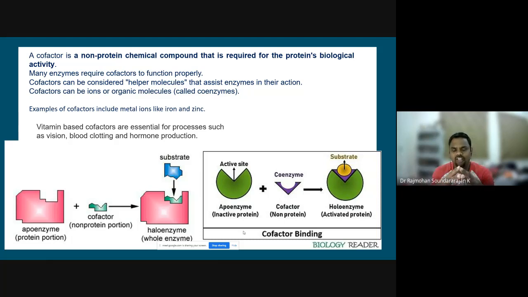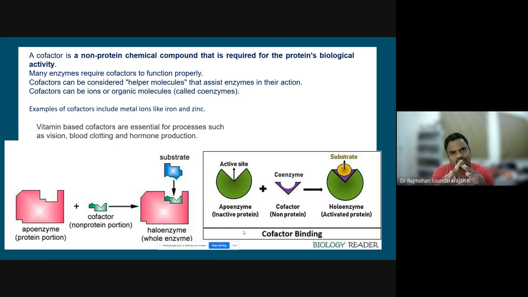So in that way, even though enzymes are protein in nature, they require some additional non-protein chemical compounds which will enhance the activity of these enzymes. Generally, a cofactor is a non-protein chemical compound which is required for the protein's biological activity. That is, for the enzyme's activity to be increased, or even for its regular functioning, this cofactor needs to be present in it. So they are called cofactors.